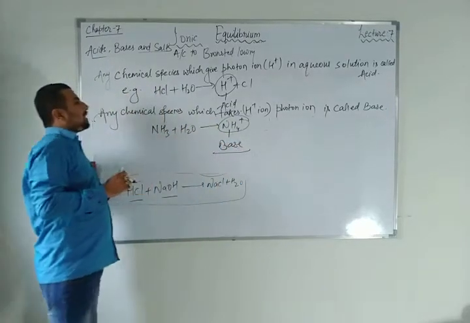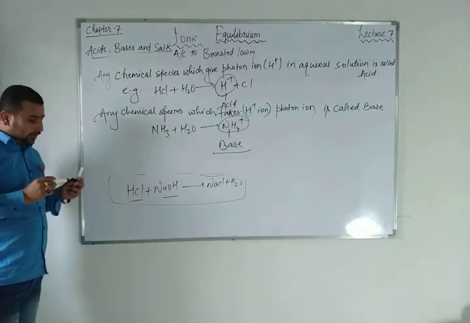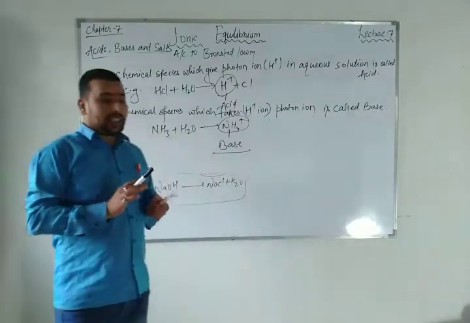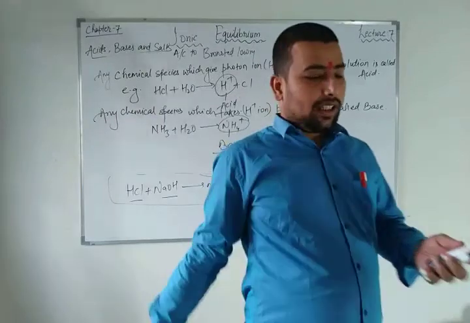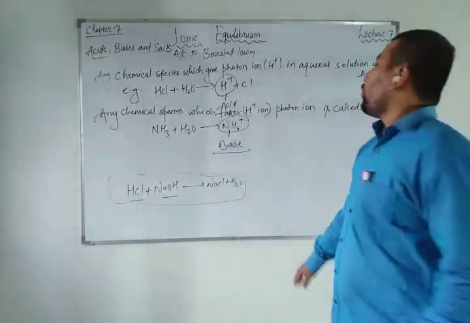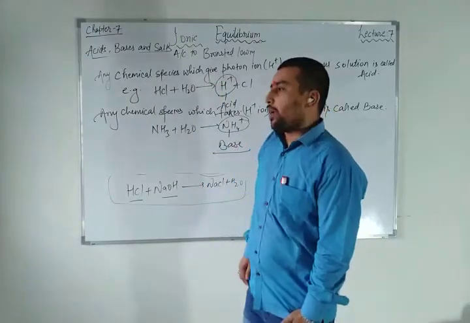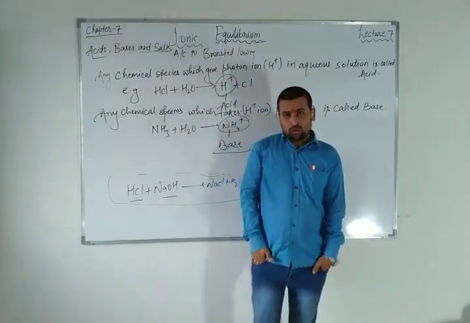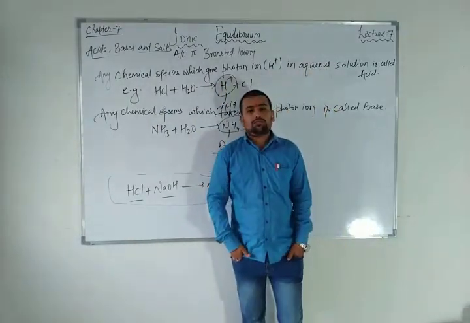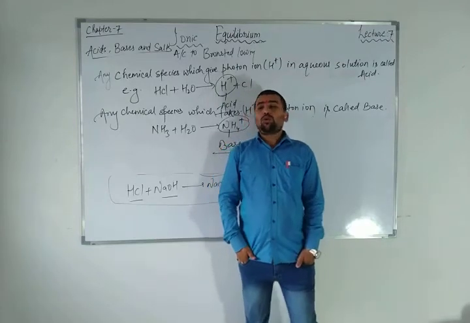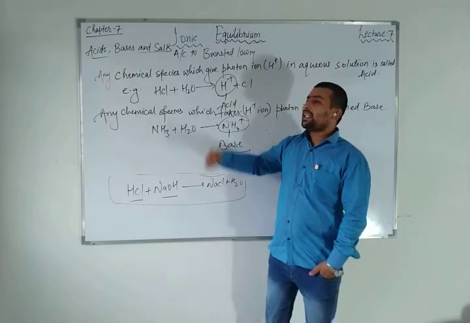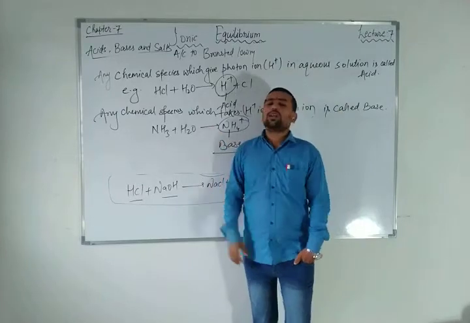So the concept of Lowry-Bronsted acid and base is clear. What Bronsted said is proton donor and proton acceptor. The chemical species which donates the proton is called acid.